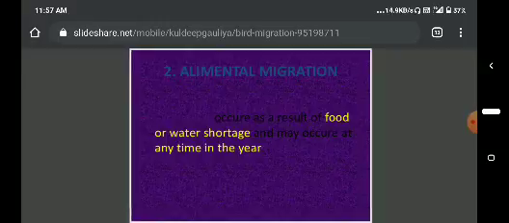And elemental migration. Okay, generally it occurs as a result of food or water shortage and may occur at any time in the year. At any time in the year, when there is scarcity of food and water shortage, the birds can show migration. This type of migration is called elemental migration.